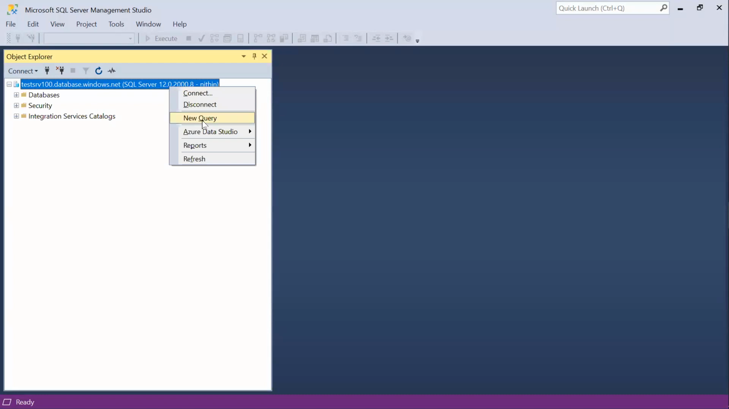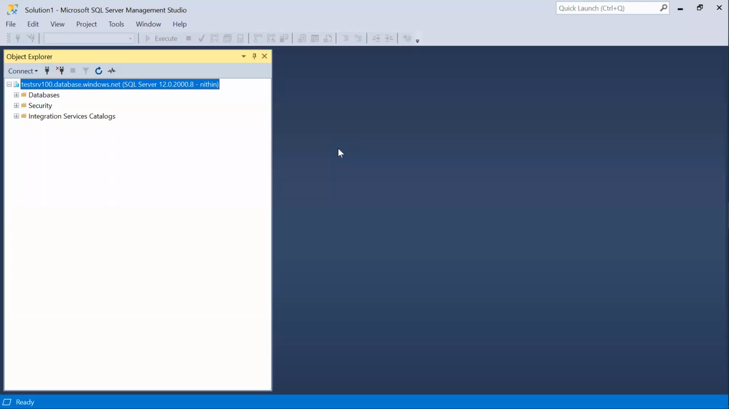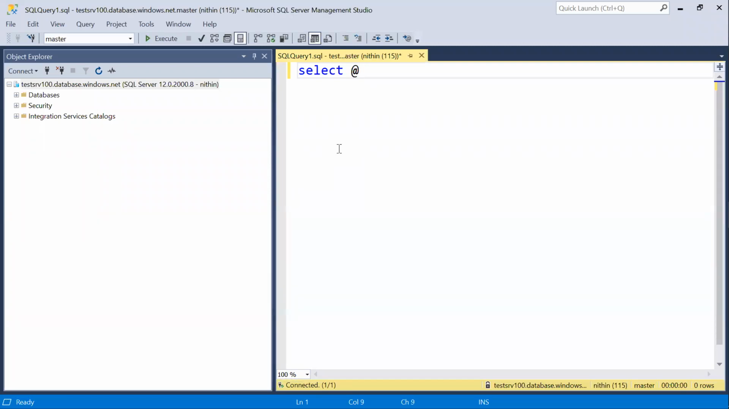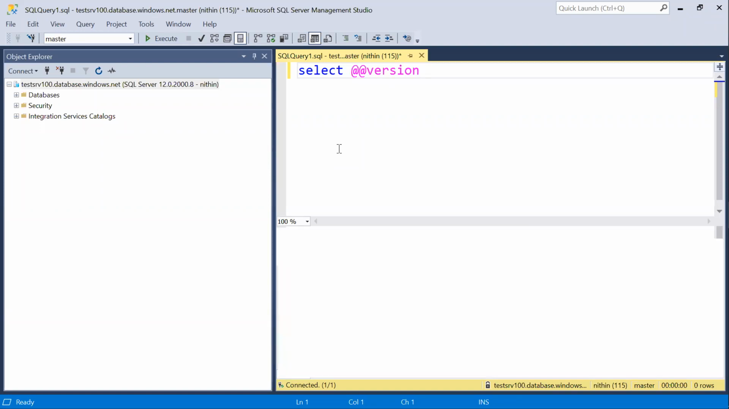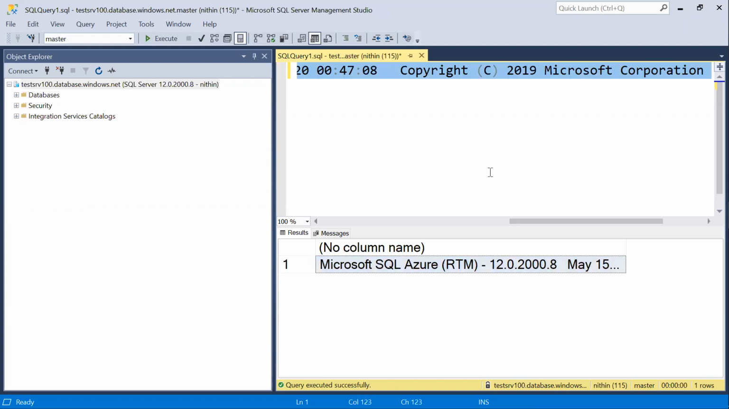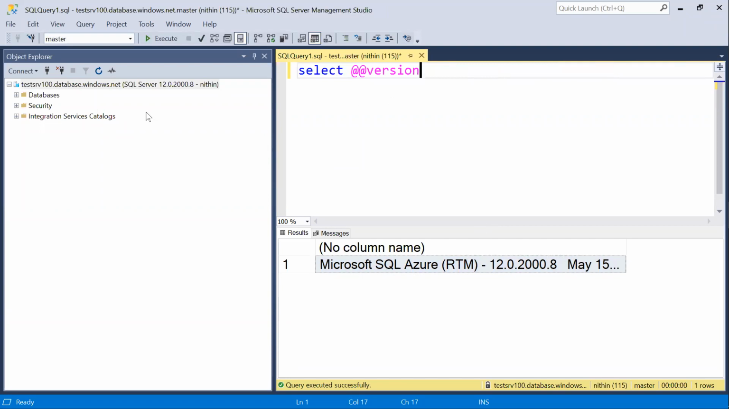12.0 version we have to understand. Why? Because already I have said PaaS means computer with SQL Server, means fixed version. So it is 12.0 version actually, Azure Microsoft SQL Azure RTM 12.0 version, which is 2014 version in general. 12.0 we know, 2014 means it is fixed actually in PaaS.